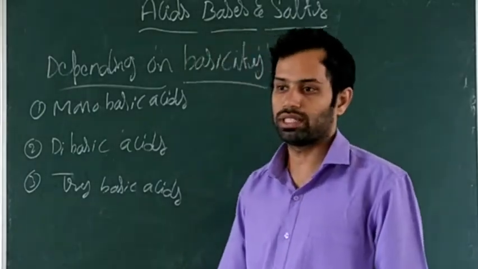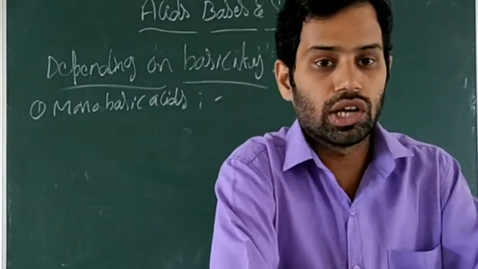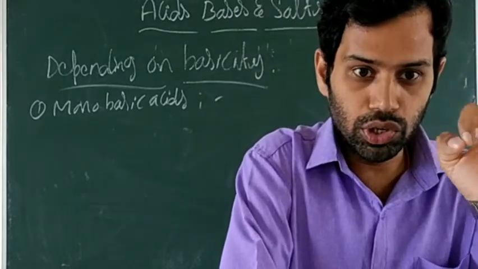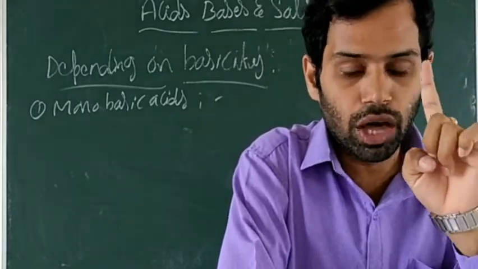Then what are monobasic acids? Acids which on ionization in water produce one hydronium ion per molecule of an acid.